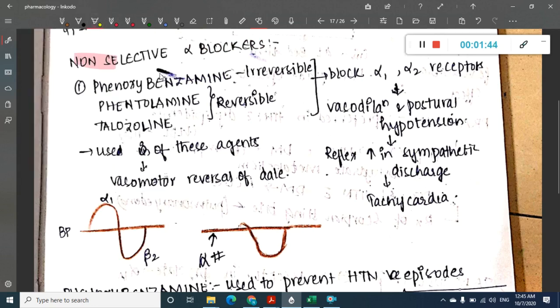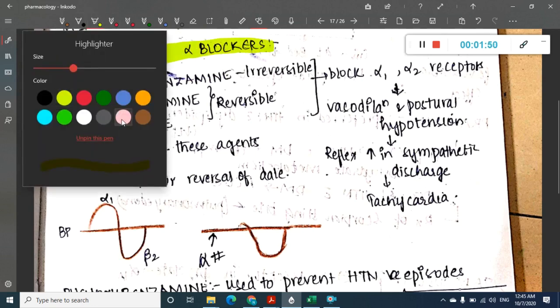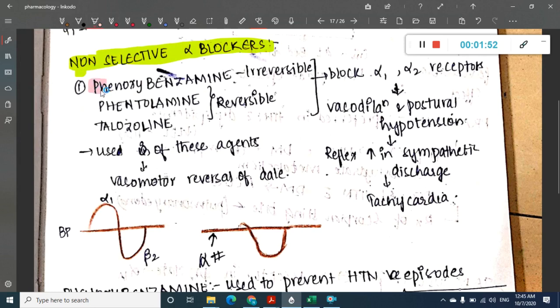I'm sorry. The non-selective alpha blockers include the following. There is phenoxybenzamine, then we have phentolamine, and tolazoline. These three are the non-selective alpha blockers. Among these three, phenoxybenzamine is irreversible, whereas phentolamine and tolazoline are reversible.